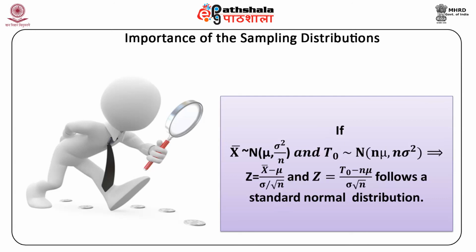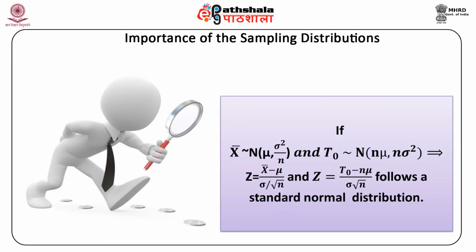Now we can use the standard normal table to compute the probability or area greater or less than a certain number, or between two numbers assigned to the sample mean or total, such as probability of x bar greater than or equal to a or less than or equal to b, and probability of T0 greater than or equal to c but less than or equal to d.